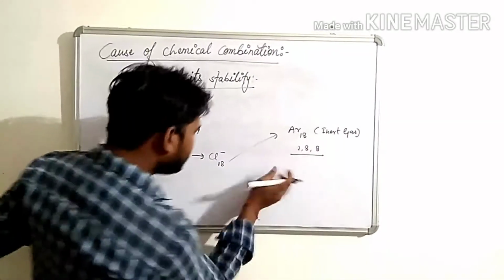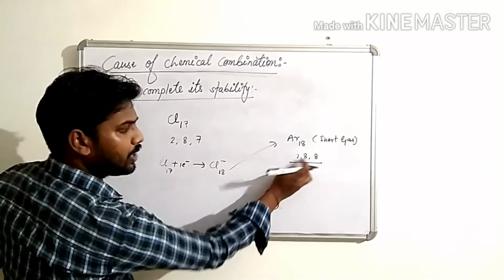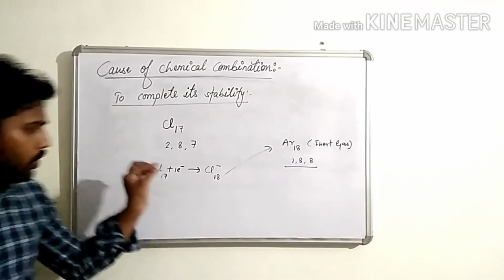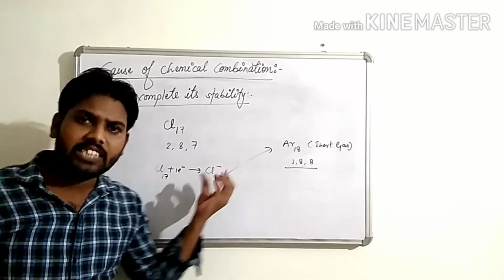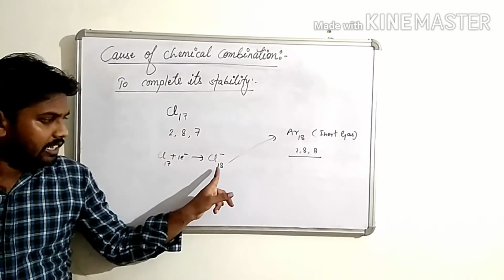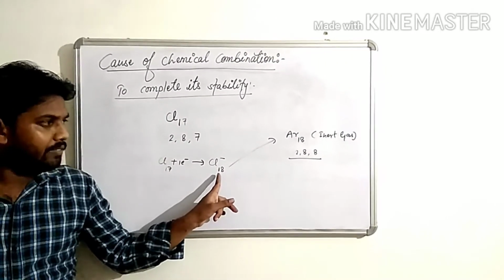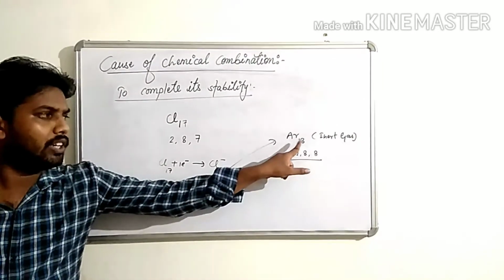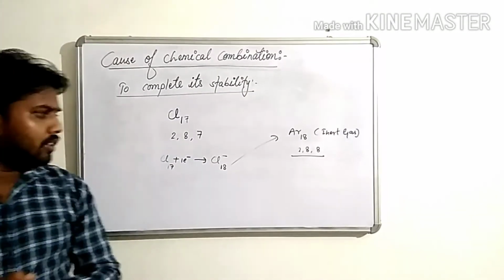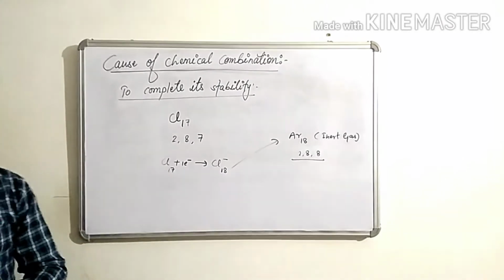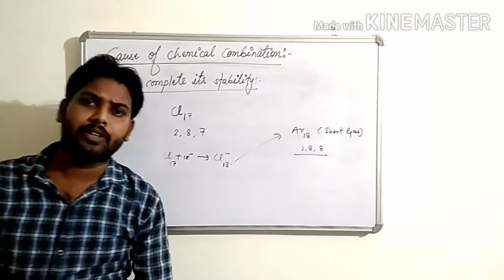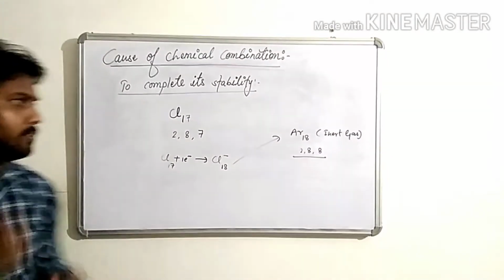2, 8, 8, similar to that, 8 plus 10, 18. It means chlorine, when chlorine gains one electron from other elements, it completes its stability and will be equal to the inert gas argon. Now please note in your copy, children, any atom can achieve stability in three ways.